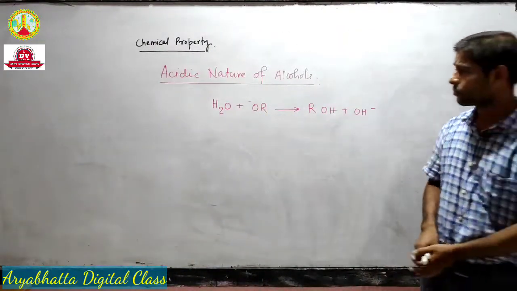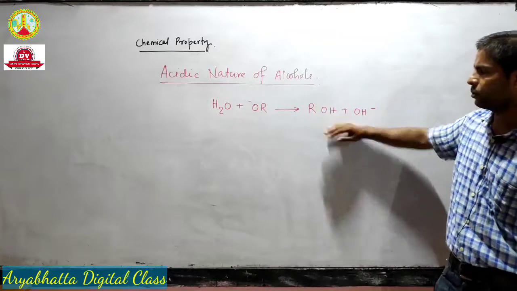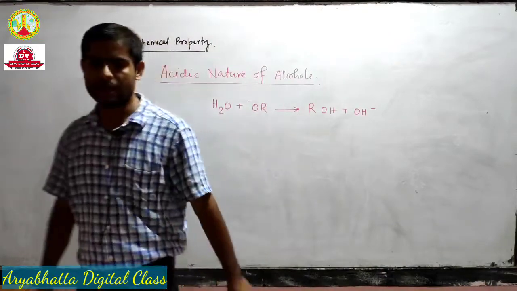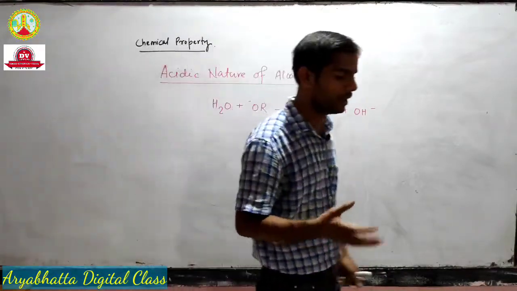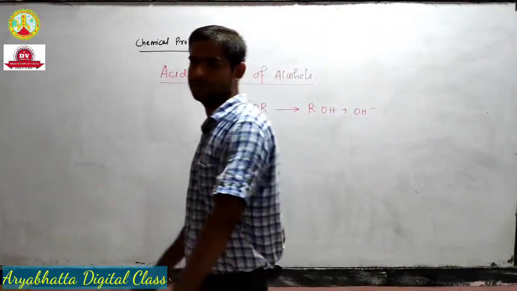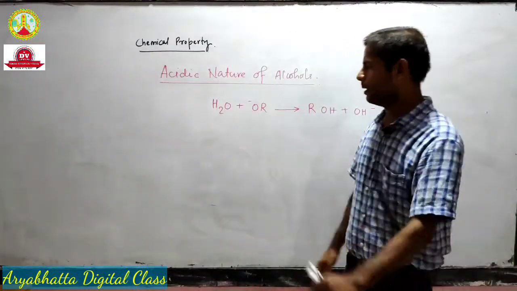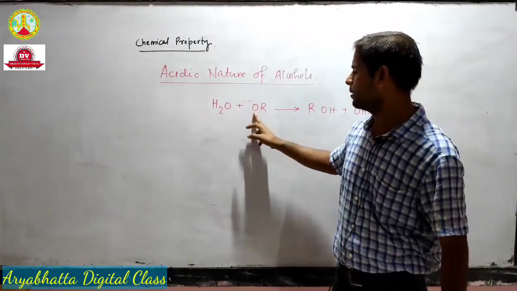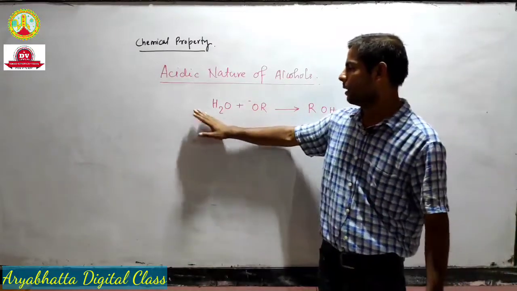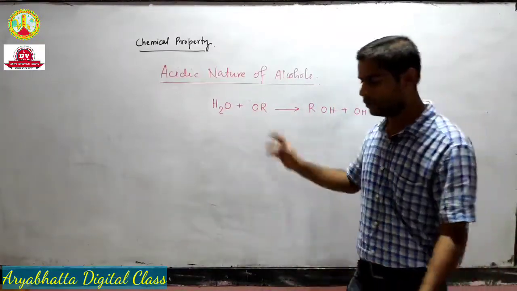And I will tell you what this reaction means. This reaction means that alcohols are very weakly acidic. Actually they are weaker acids than even water. Water is more acidic than alcohol. Why? Because water can protonate the alkoxide ion to ROH. That means it has a greater ability to protonate than alcohol.